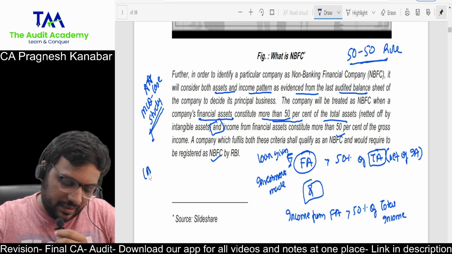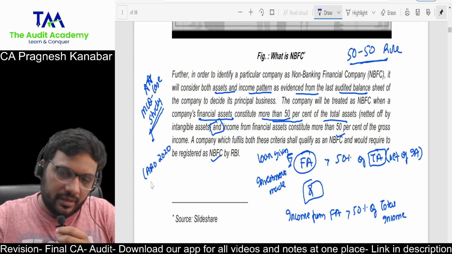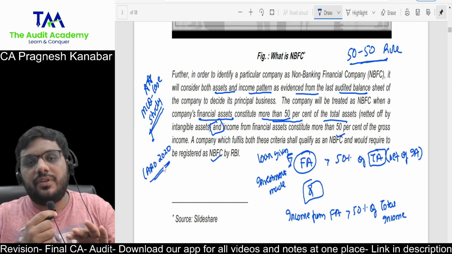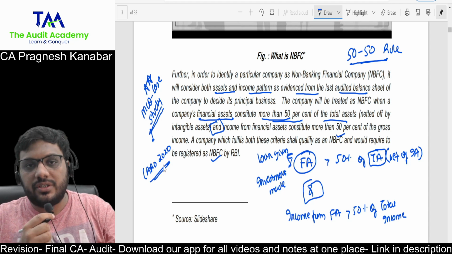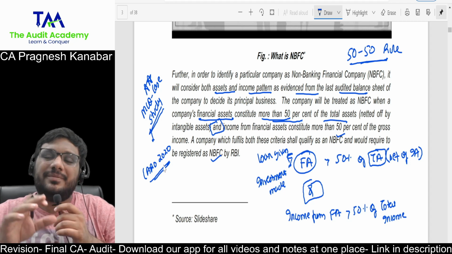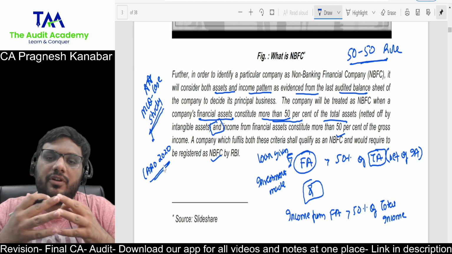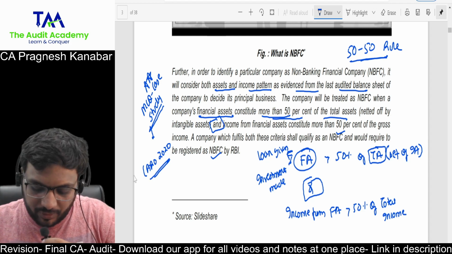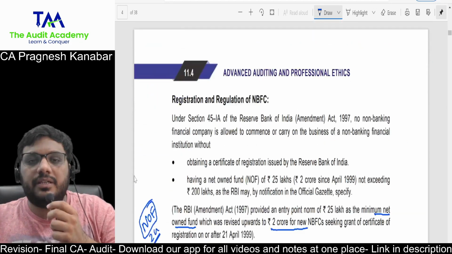Why it is so important in your MCQ case study based, because, boss, this straight away gets connected with CARO 2020. Under CARO 2020, you are supposed to comment whether the company is NBFC or not, and if yes, whether the company is supposed to obtain registration and whether they have obtained the registration and it fulfills the requirement of net owned funds. So basically, this can be one of their favorites for integrated case study based MCQ. This paragraph is extremely important. I am moving ahead with my discussion.